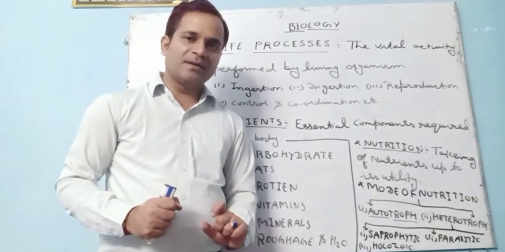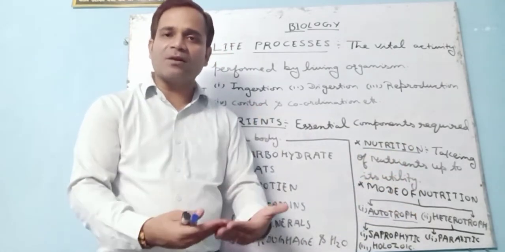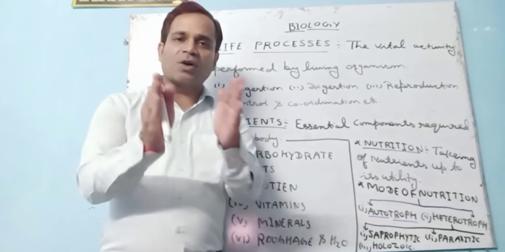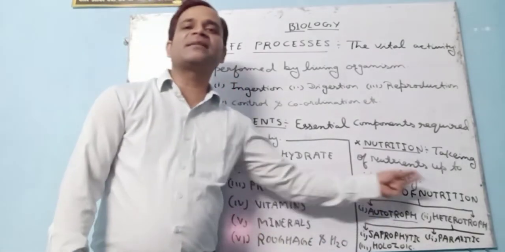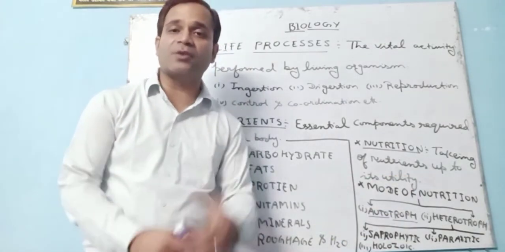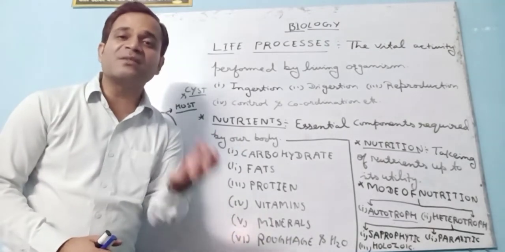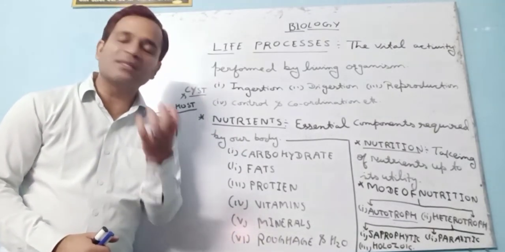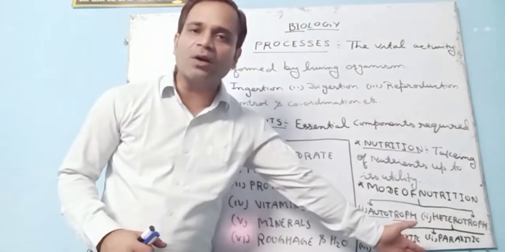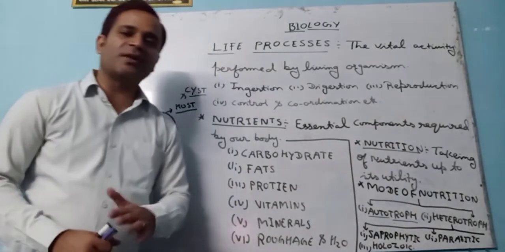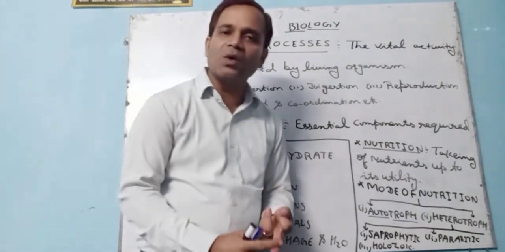So those organisms which can synthesize their own food do not depend on others, just like us, we depend on plants directly or indirectly. So the organisms which can synthesize their own food are termed as autotroph, and the second one is heterotroph. Hetero means other, and troph means to synthesize. So the organisms which cannot synthesize their own food directly or indirectly depend on autotrophs. And this heterotroph, students, is further classified into three parts: saprophytic, parasitic and holozoic.